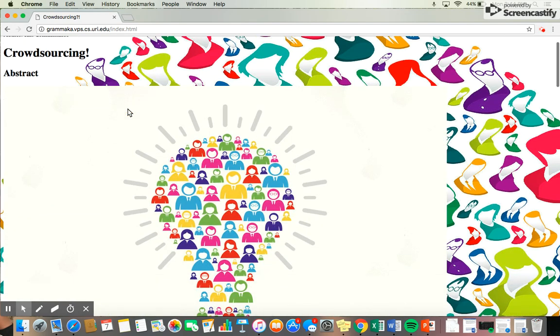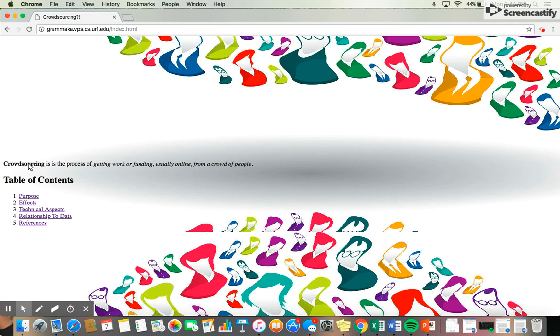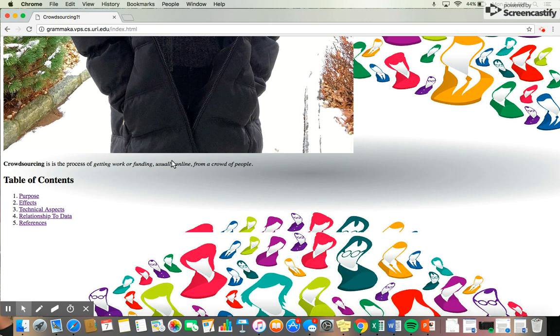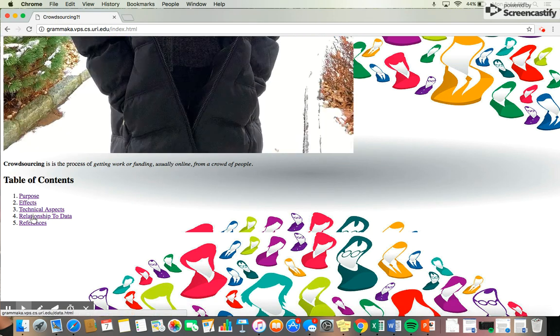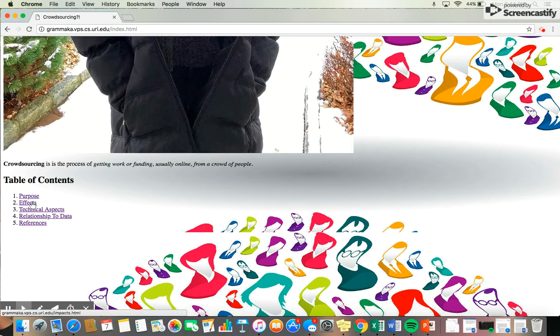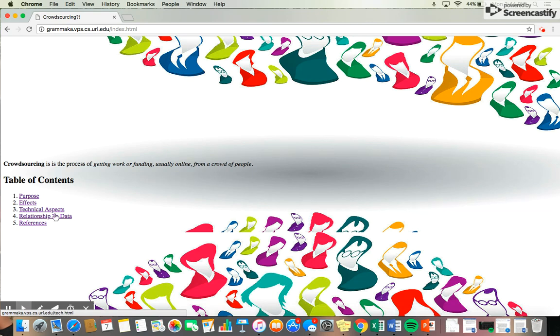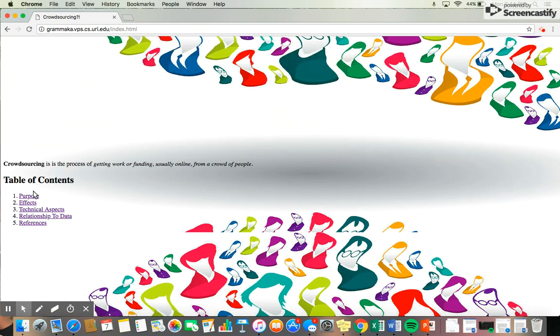And if you scroll down, you see I have a bolded term that says crowdsourcing, where I provided a brief definition of what crowdsourcing is. In addition to it being bolded, I also italicized it. Underneath that, I have my table of contents. The table of contents consists of 5 pages: my purpose page, my effects page, my technical aspects page, my relationship to data page, and my references page. First, I will click on my purpose page.